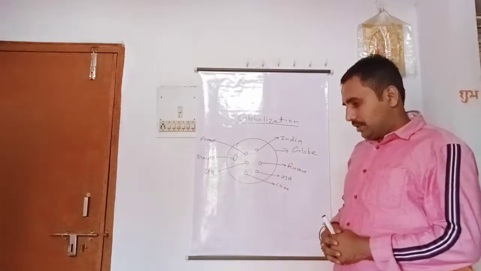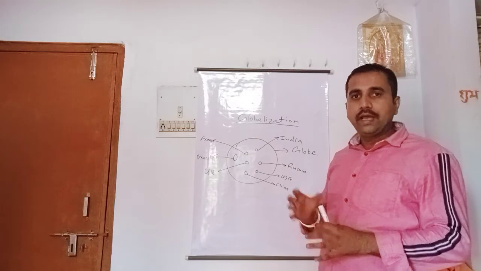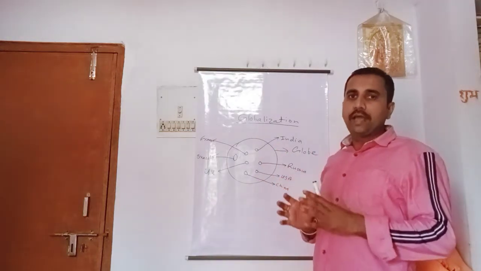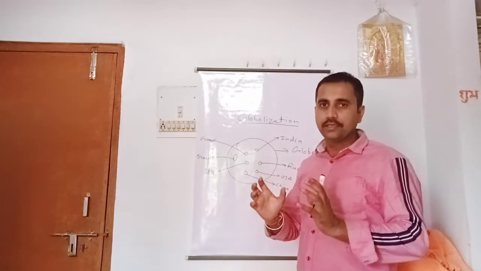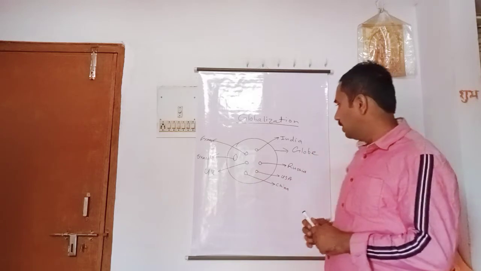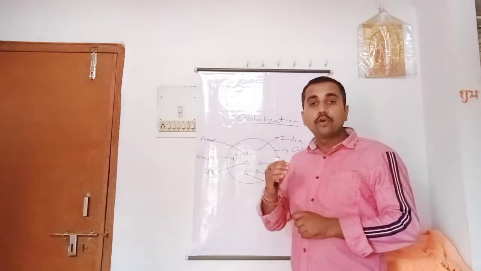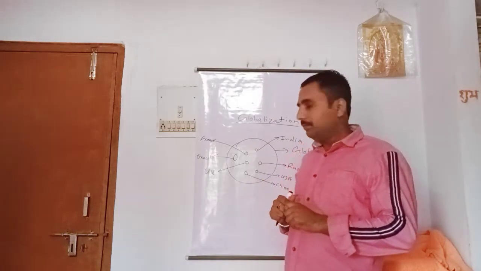Now we will see what happened before globalization and after globalization. Then we will understand the meaning of globalization clearly. Before globalization, if we go before 1800, what happened at that time?